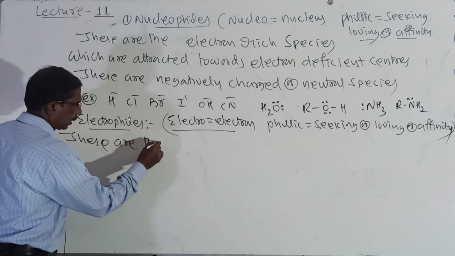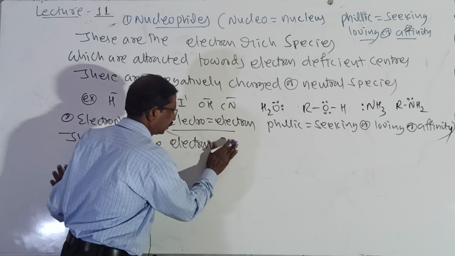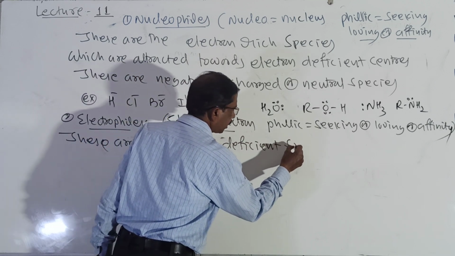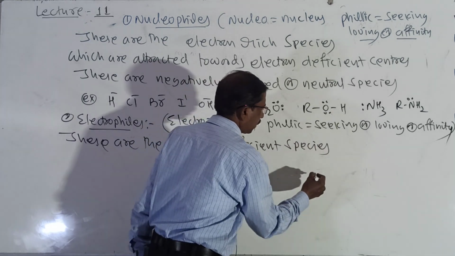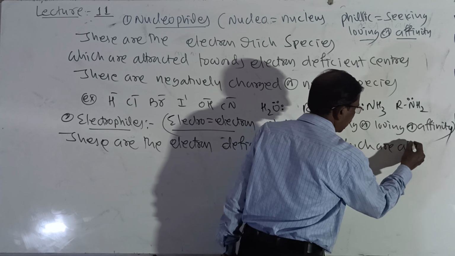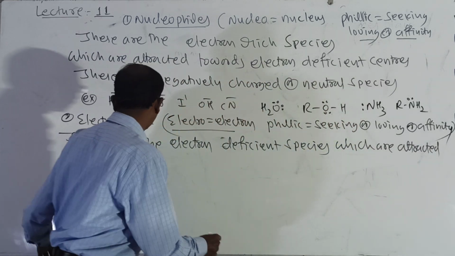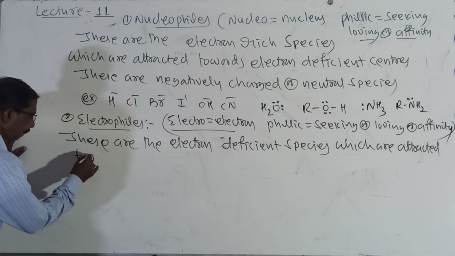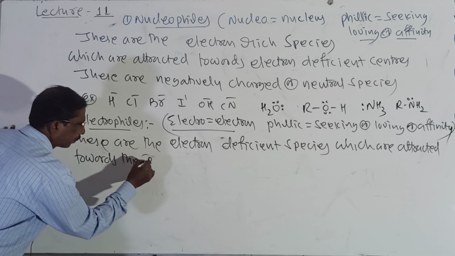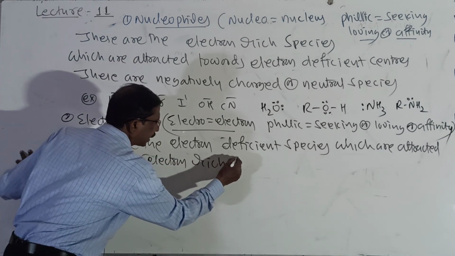These are the electron deficient species which are attracted towards the electron rich centers.